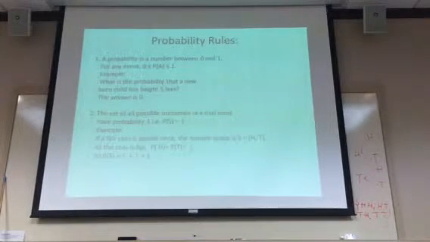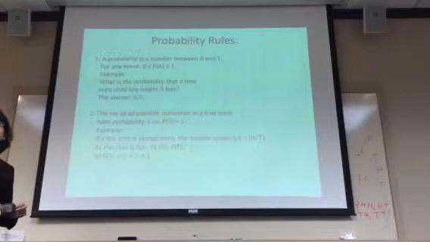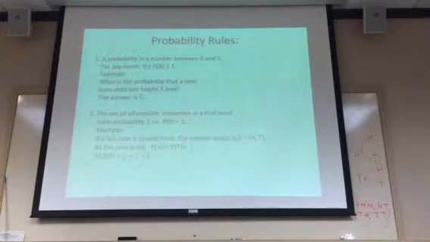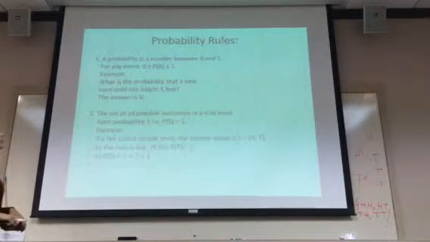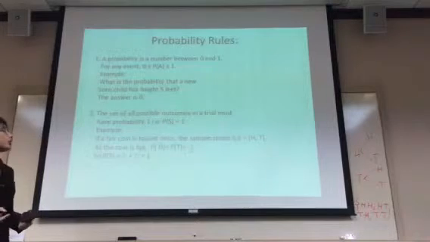Now let's look at some basic rules of probability. The first one is that a probability is a number between 0 and 1. That means probability cannot be greater than 1 or less than 0. If the probability of an event is 0, it's called a zero event, and if the probability of an event is 1, it's called a sure event, or it will surely occur.